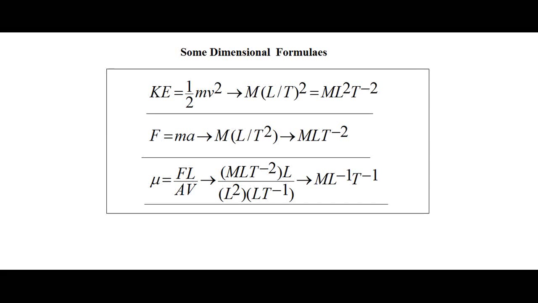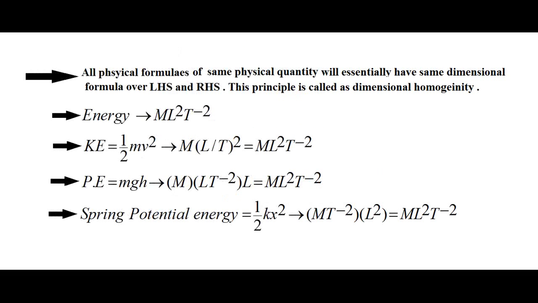Now remember one thing, that all physical formulas of the same physical quantity will essentially have the same dimensional formula over LHS and RHS. This principle is called dimensional homogeneity. What does it mean? That for the same physical quantity, whatever the type, whatever the kind of physical quantity is, the dimensional formula remains the same.